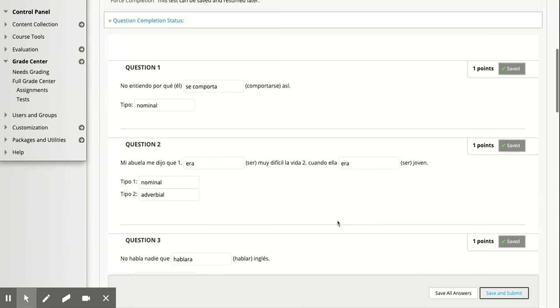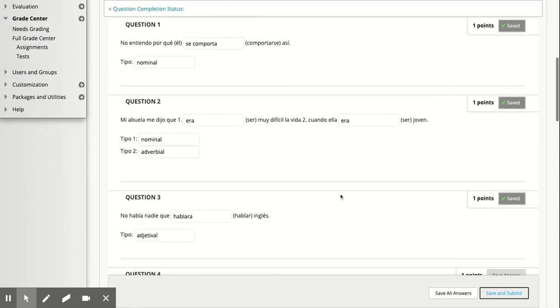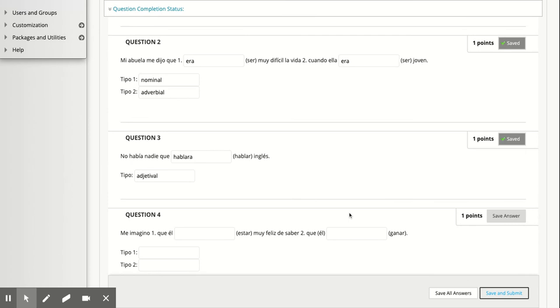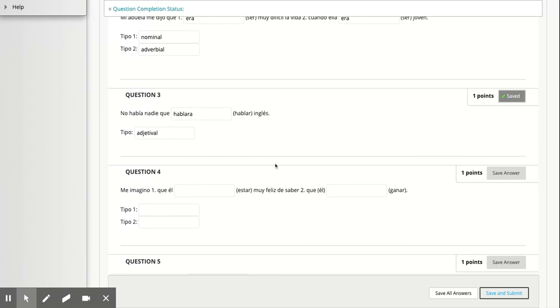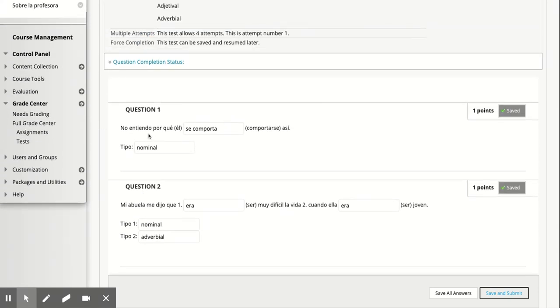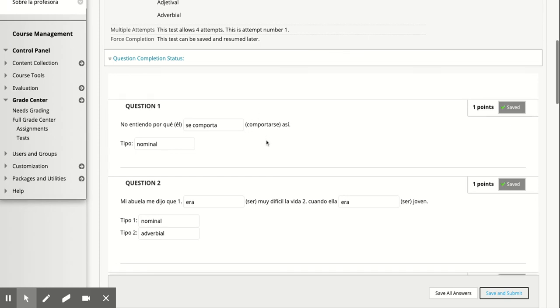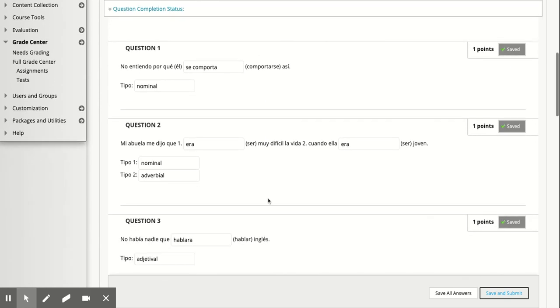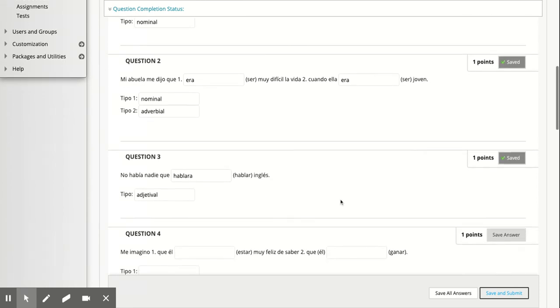But focus. If you can't get nominal, adjetival, adverbial, not so worried about that. But focus on the indicative, subjunctive. Look at the main verb. Is it past or present? And then decide. And again, you're not going to be able to do anything if you don't understand what the sentences mean. So take the sentence with the unconjugated verb, put it in Google Translate if you need to. Make sure you know what it means, and then I think you'll be able to figure out what the